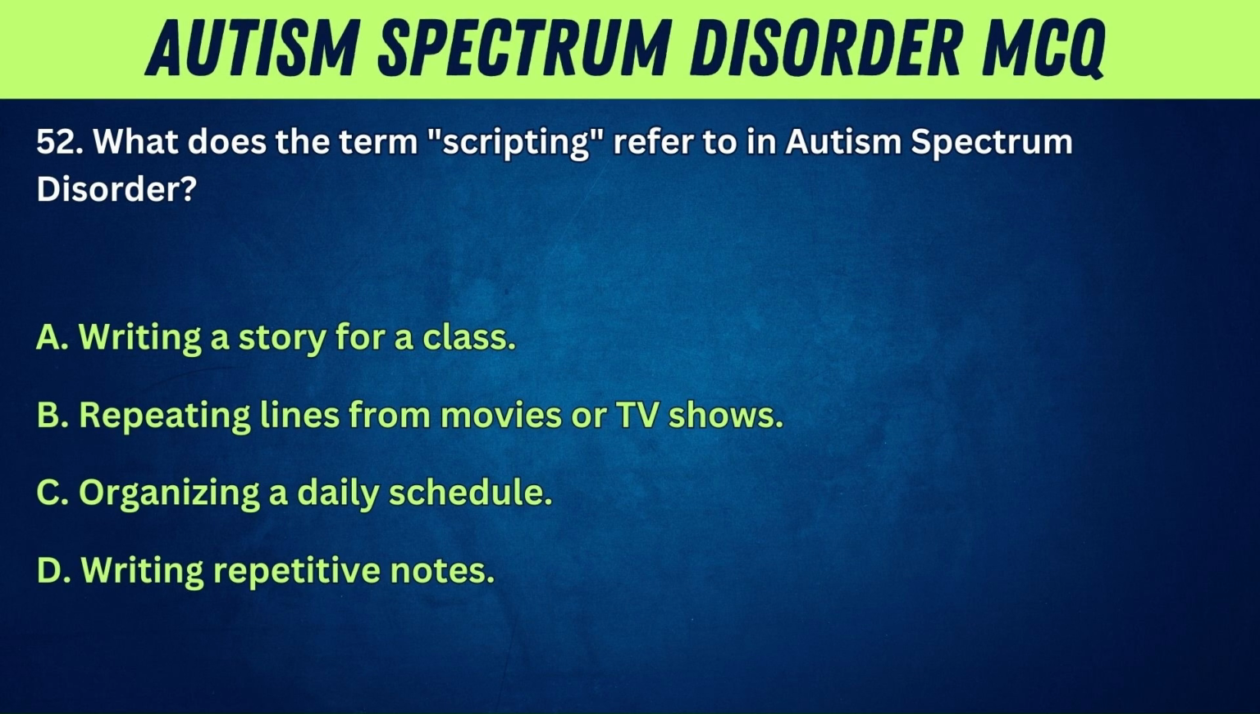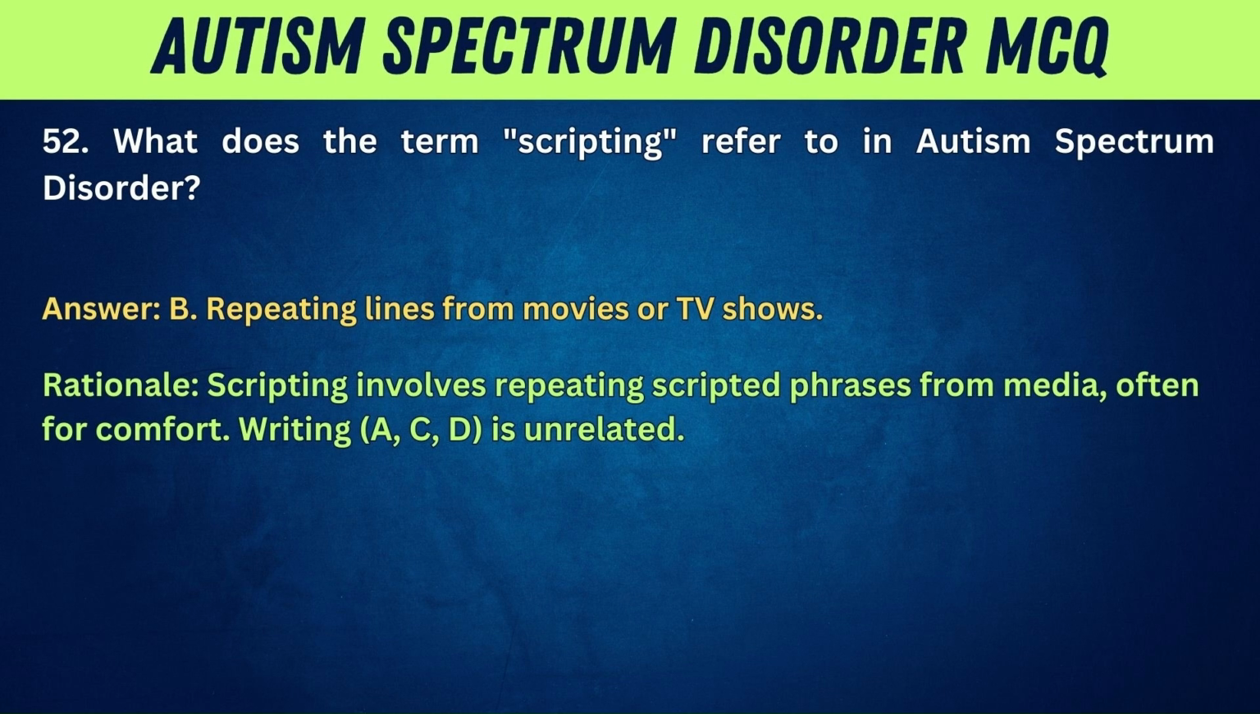strengths. 52. What does the term scripting refer to in autism spectrum disorder? A. Writing a story for a class. B. Repeating lines from movies or TV shows. C. Organizing a daily schedule. D. Writing repetitive notes. Answer: B. Repeating lines from movies or TV shows. Rationale: scripting involves repeating scripted phrases from media, often for comfort. Writing, A, C, D, is unrelated.